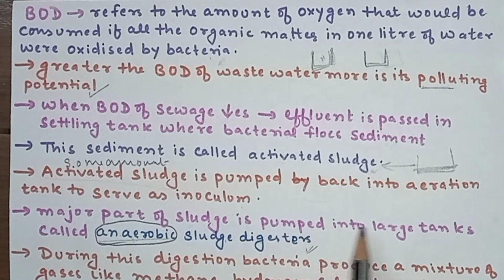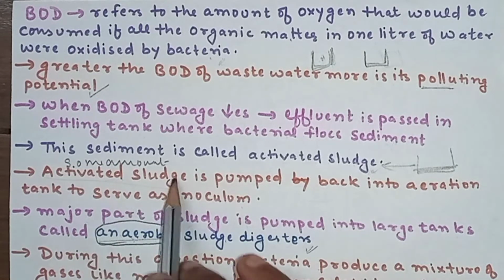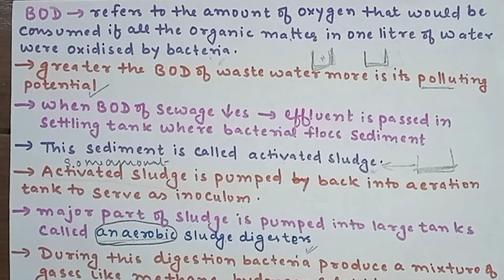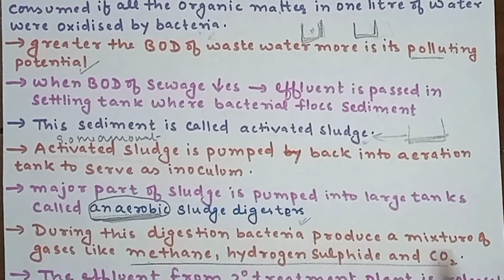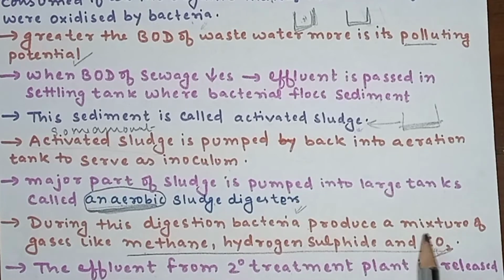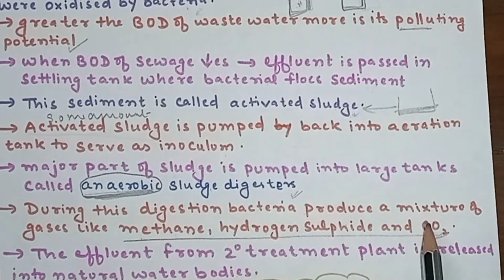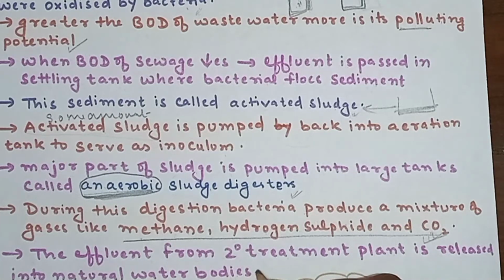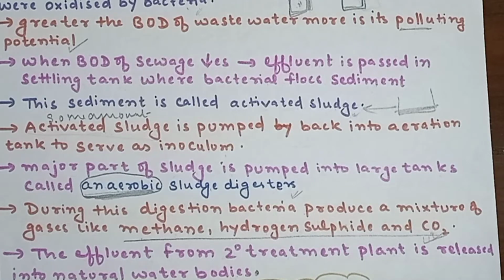The major part of the sludge is pumped into a large tank called the anaerobic sludge digester, where anaerobic bacteria feed on it and lead to the production of methane, hydrogen sulfide, and CO2 gases. These gases together can be used as biogas and can be used as fuel, while the effluent from the secondary treatment plant is released into natural water bodies. Now the effluent, or sewage, which is less harmful, is released into natural water bodies.